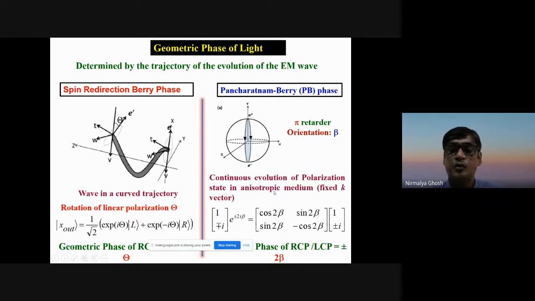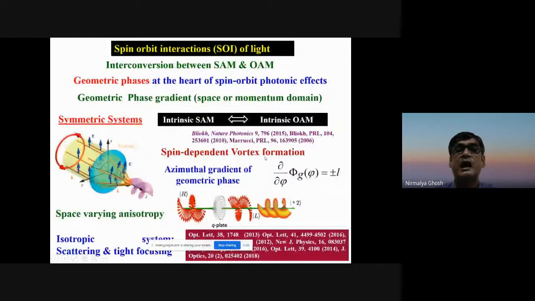So in any anisotropic medium, when light propagates through it, it acquires a geometrical phase depending upon the orientation angle of the anisotropy axis. This geometrical phase is at the heart of the so-called spin-orbit interaction of light. Spin-orbit interaction of light deals with the interconversion between the spin and orbital angular momentum degrees of freedom. As I said, any orbital angular momentum is associated with a phase structure in the transverse plane.